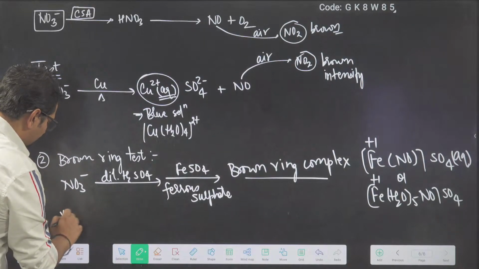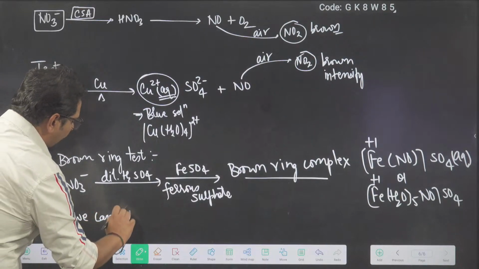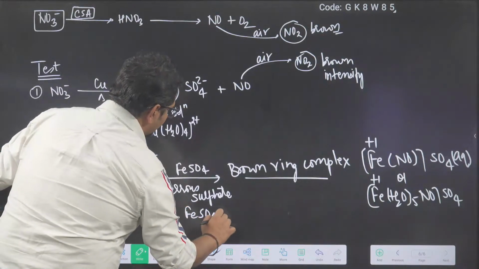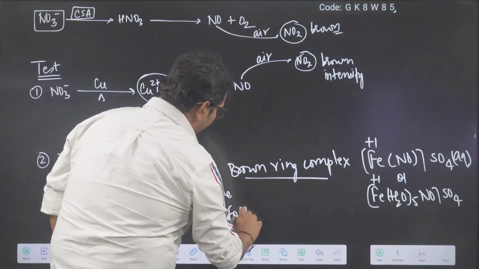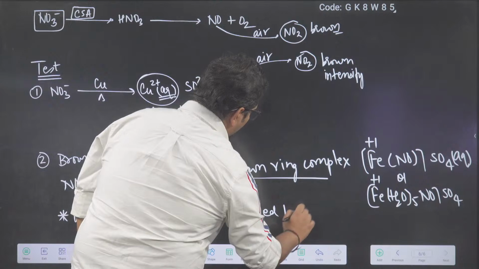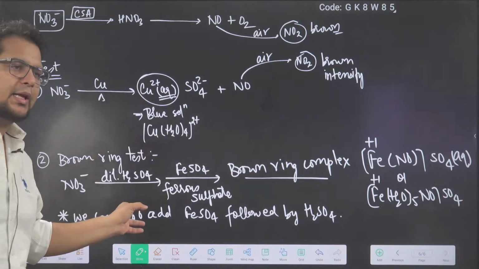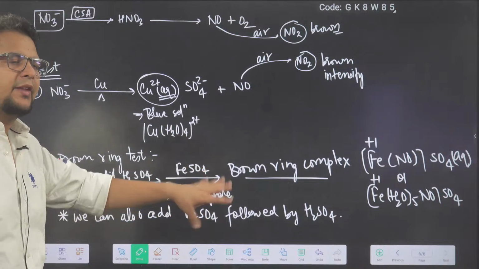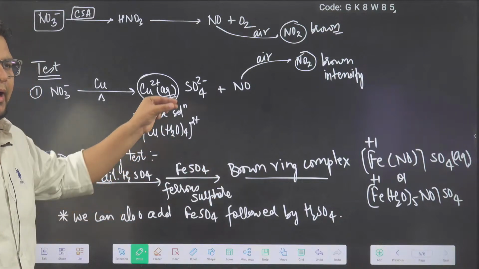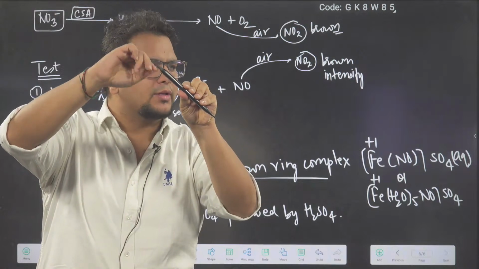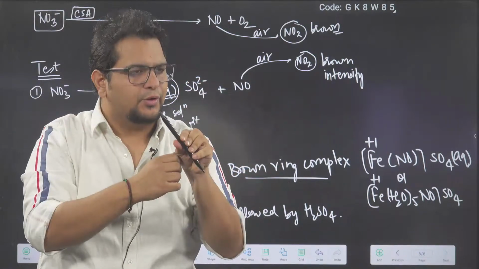Important note: we can also add FeSO4 followed by H2SO4. It is not compulsory that first sulfuric acid, then ferrous sulfate. You can also add ferrous sulfate first, then tilt the test tube, and from the side walls, drop by drop, add dilute sulfuric acid.